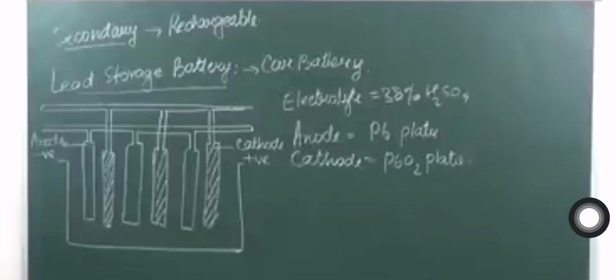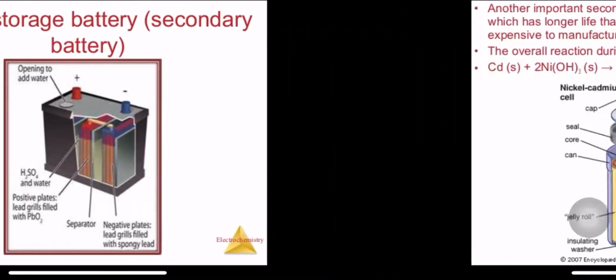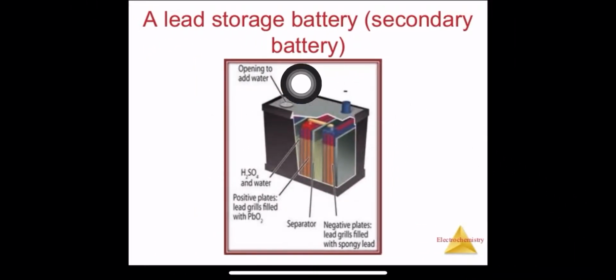This is just a rough figure to explain. Actually, naturally it looks something like this. You remember this battery, right? We have a positive and a negative terminal, and inside we have this type of plates, and this yellowish thing you are seeing is H2SO4.